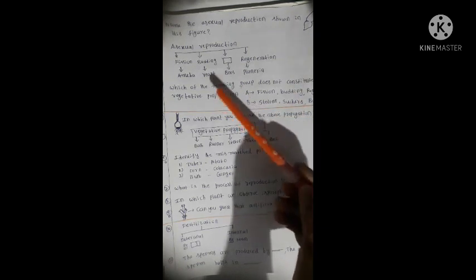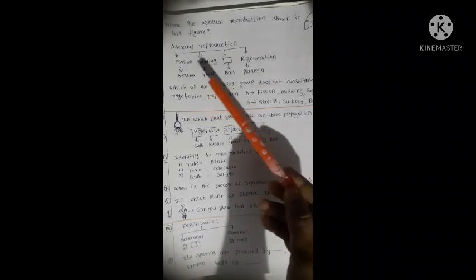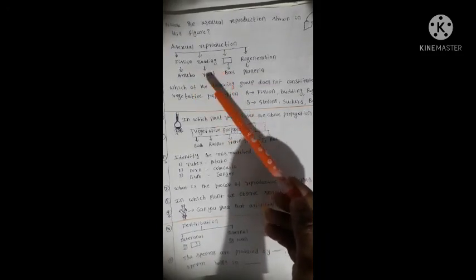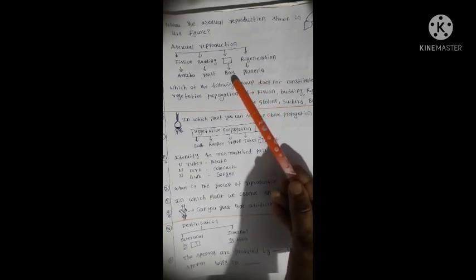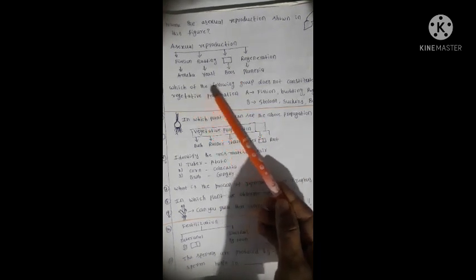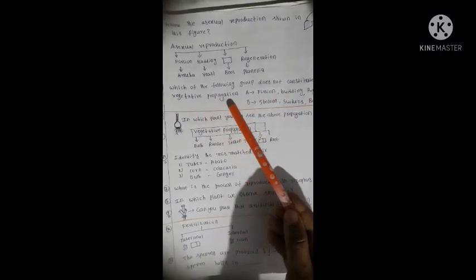The next question: what is the asexual reproduction mode in bees? Parthenogenesis. Good.